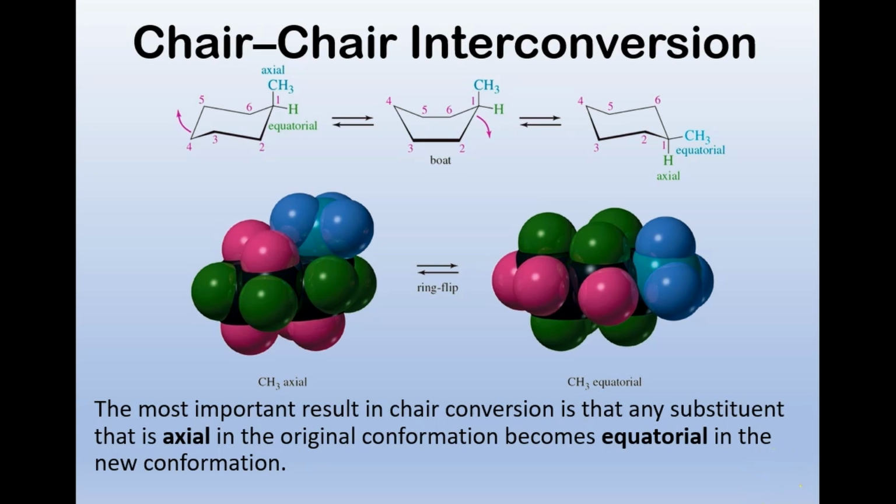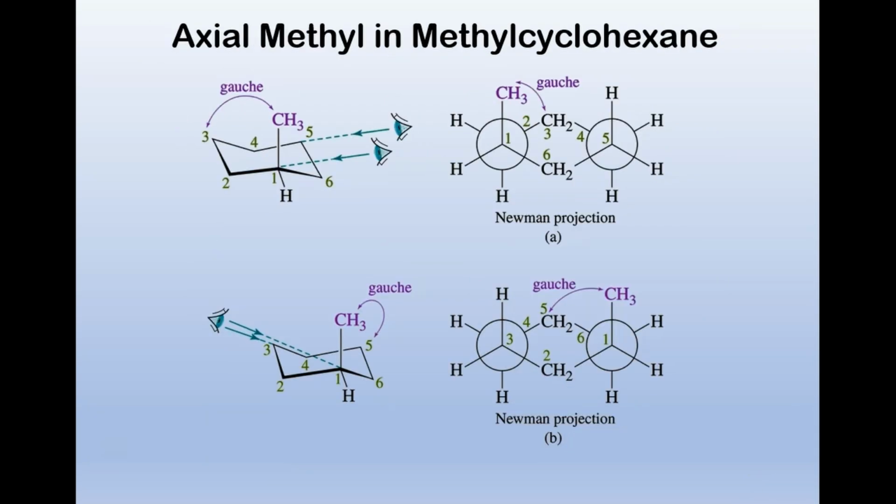And I used to have a real nice model for that. I'd make another one, but we might as well. Here's an axial methyl. If we flip the chair, we can get it into an equatorial position.